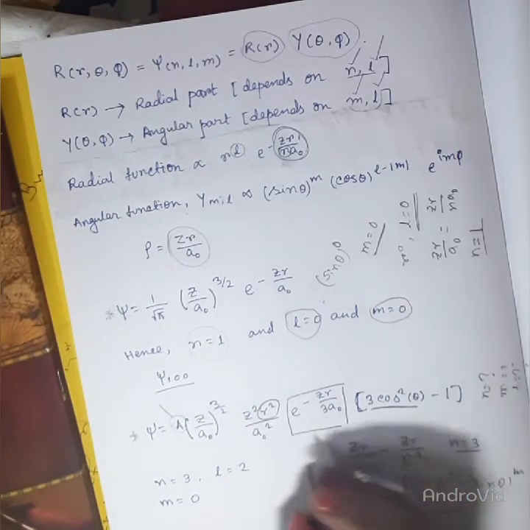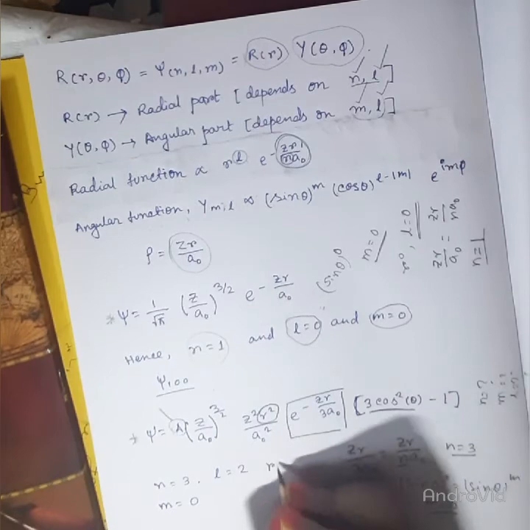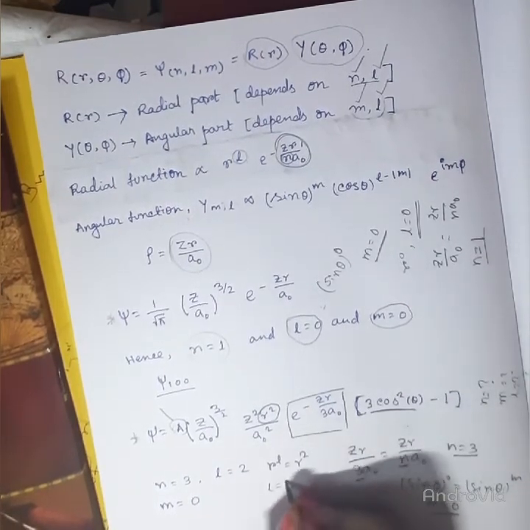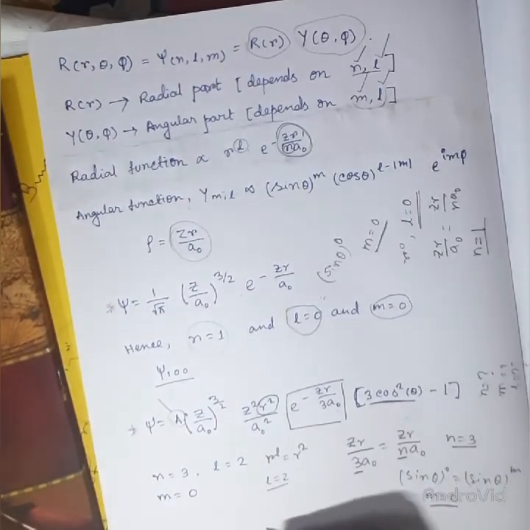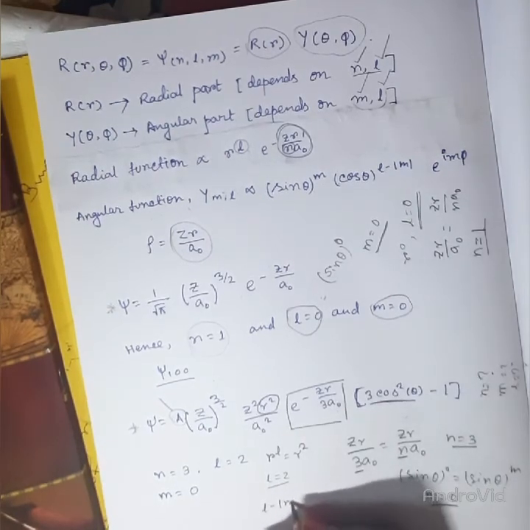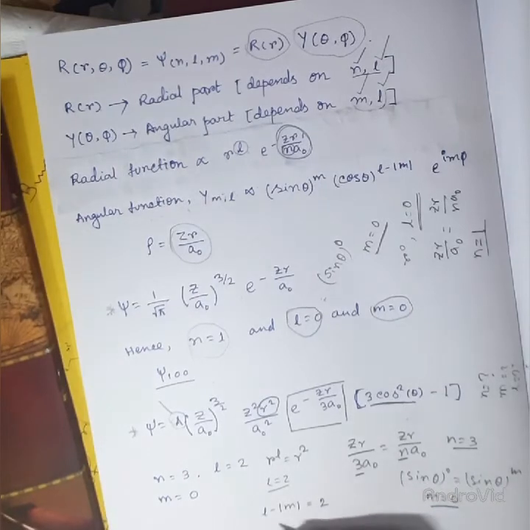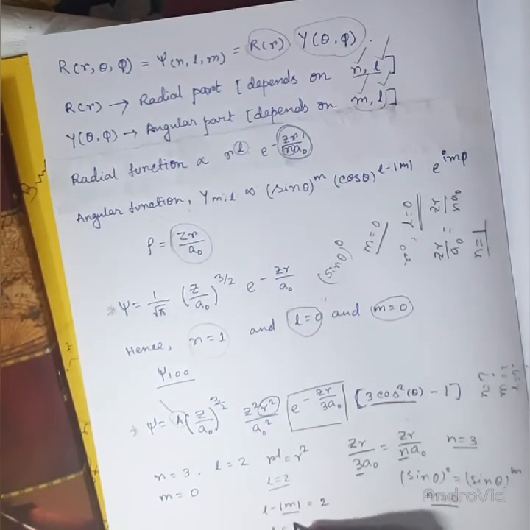The power of r here is equal to 2, that is r to the power l is equal to r square, that means l is equal to 2. And the power of cos theta is equal to l minus mod of m, which is equal to 2 here. Here m is equal to 0, that means l is equal to 2.